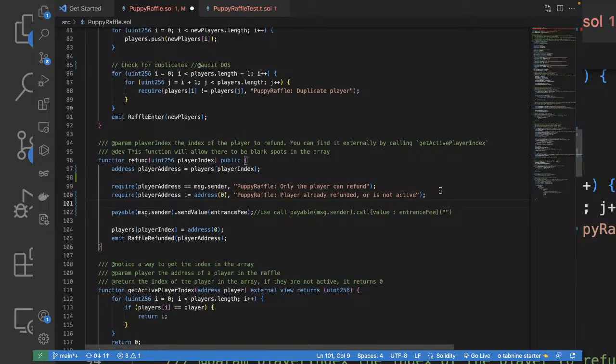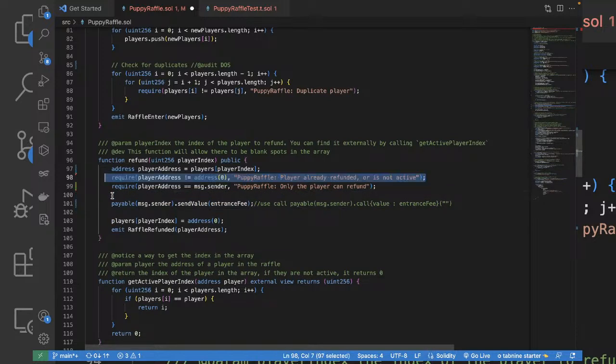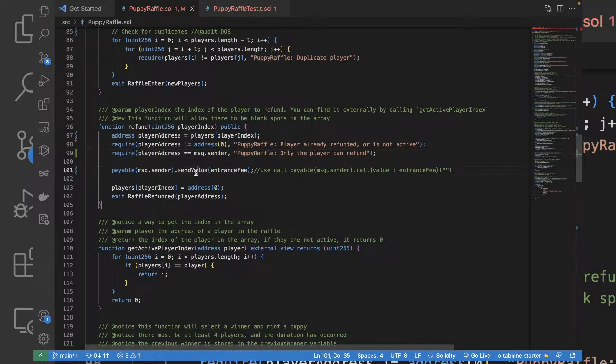So if it is not 0, then we can check whether the player's address is message.sender or not, right? So that's what I did. I think it makes sense. Yeah, let's save this one. And here, instead of send value, I think the most preferred is call. So let me give an audit tag. So we can use the call.